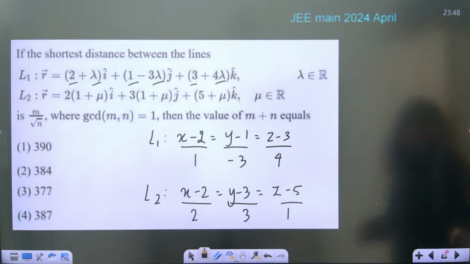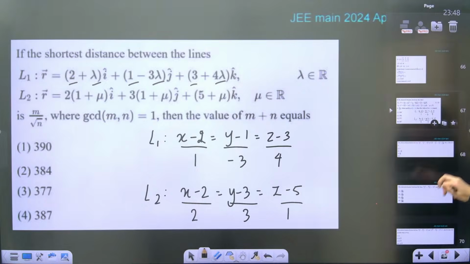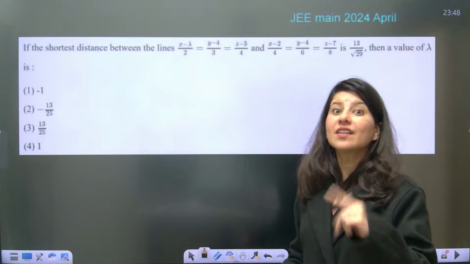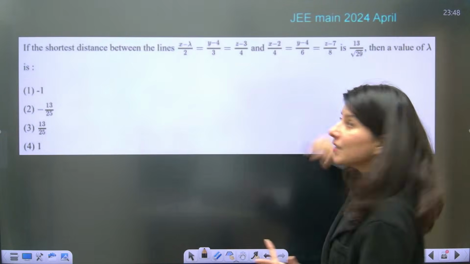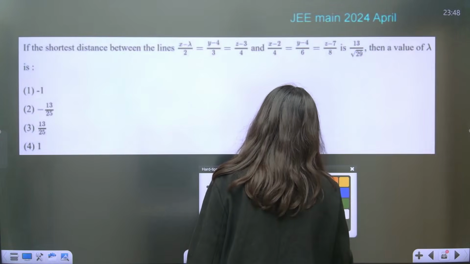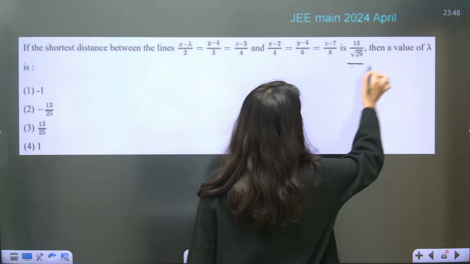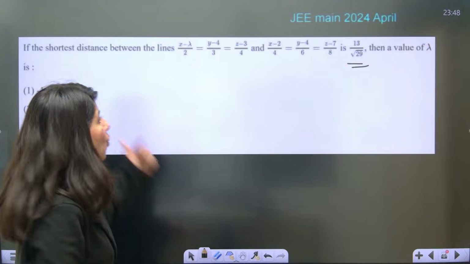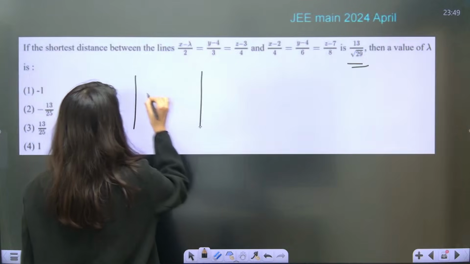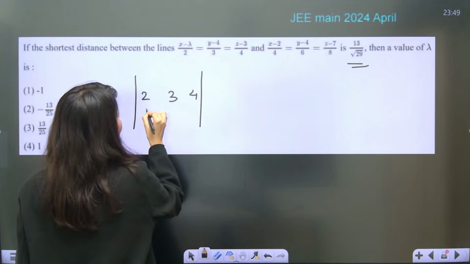Clear? Again, can you see, another direct question, but this is the reverse type. Now understand, JEE Main 2024 only. So in here, what you have to do is, your shortest distance is given to you. What you have to calculate is the value of lambda. So again, same type: 2, 3, 4, 4, 6, 8.